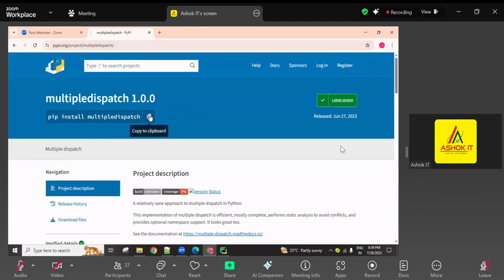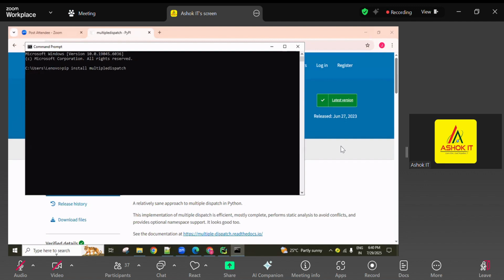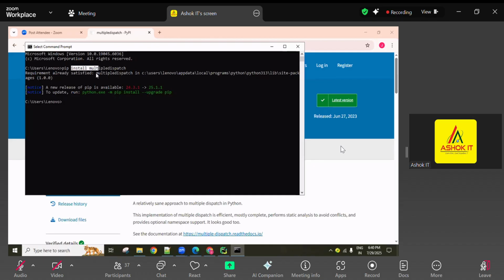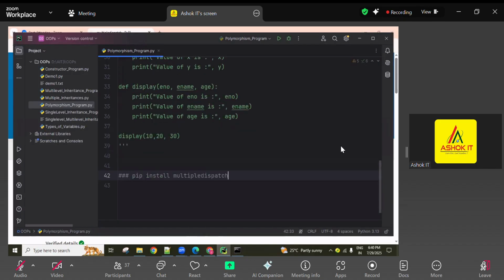So now you can simply click here, copy this command, open the command prompt and execute it here: pip install multipledispatch. If it is already available, it shows requirement already satisfied, like it came in my system. I explained that in your senior sessions. If it's not available in your system and you are installing for the first time, then it collects, downloads and installs, everything done. Got it? So the multiple dispatch module, you have to use this one. Install it, guys.